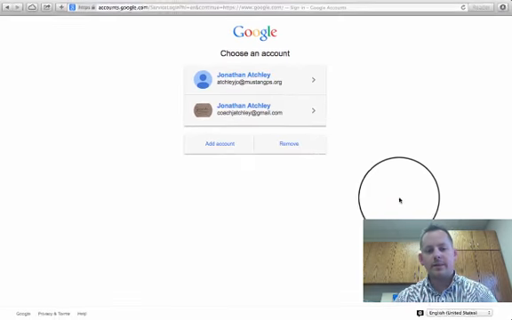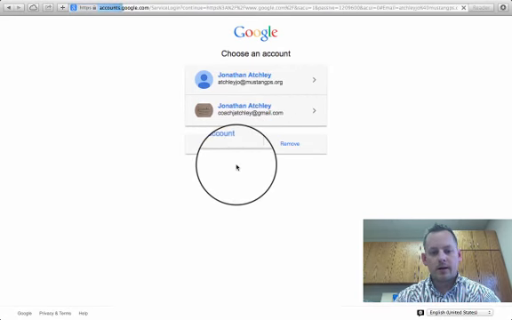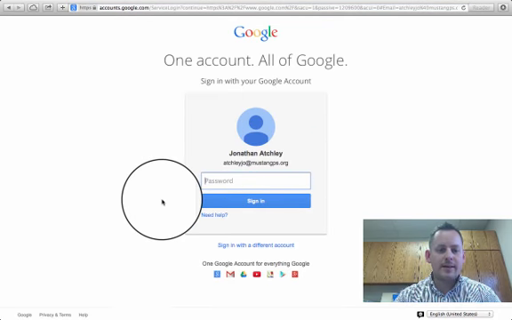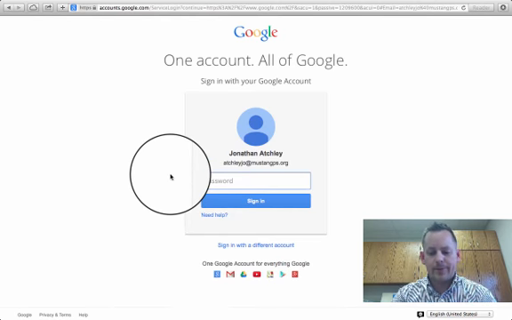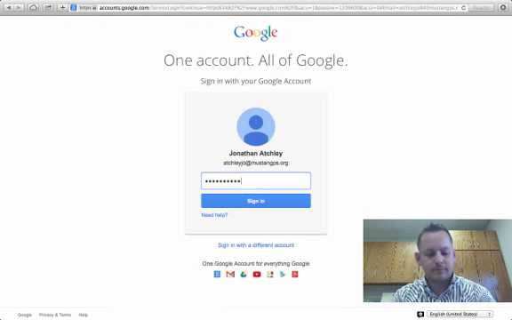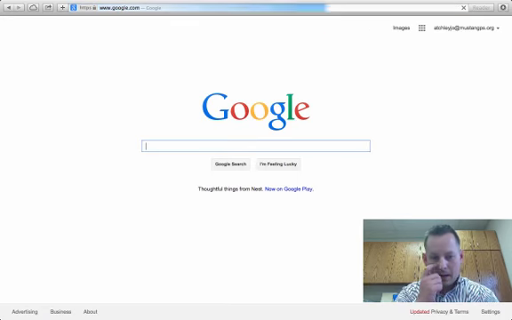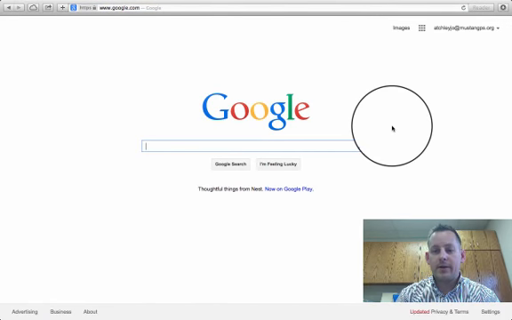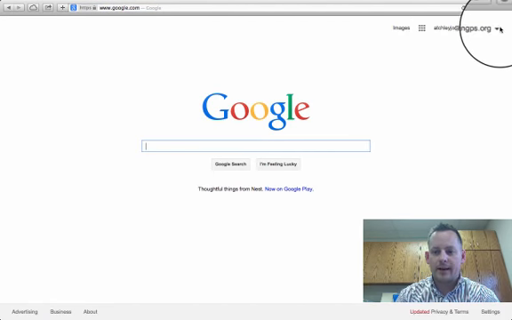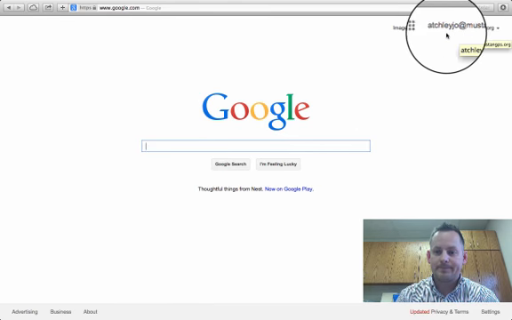For you guys, it'll be your lunch number and your last name at mustangps.org, and then the same password you use to log into the computer. So you can see me logging in right here. You know you're logged in properly when you see your login name and information up here on the top right.